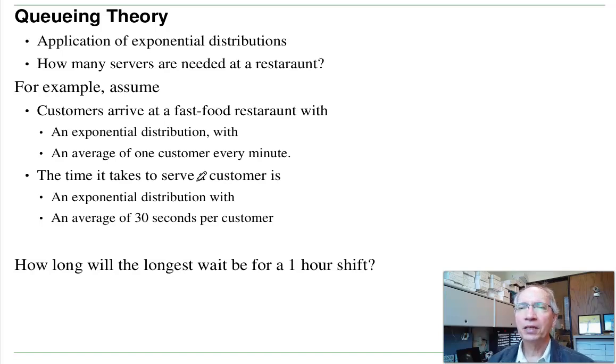One application of exponential distributions is queuing theory. This deals with restaurants. When customers arrive, they typically arrive with an exponential distribution. The time it takes to place an order or serve an order is also an exponential distribution. What I want to know is how long are customers going to have to wait in line to get served? How long is the queue going to be? How long is the line when they get there?